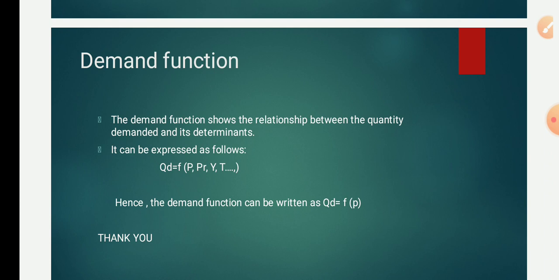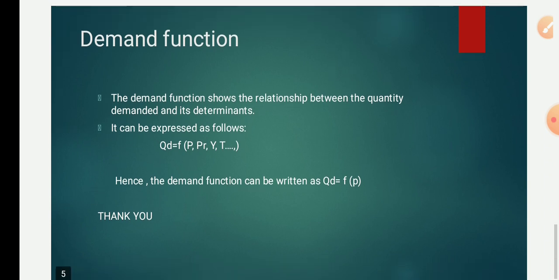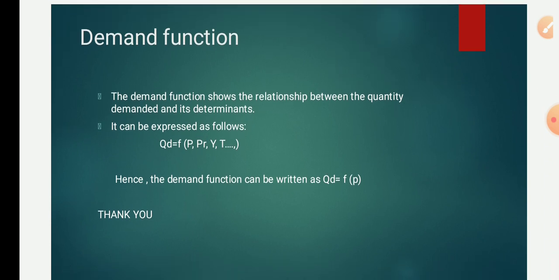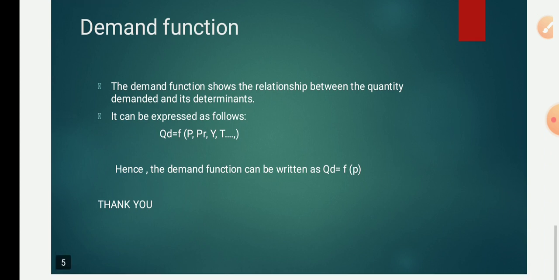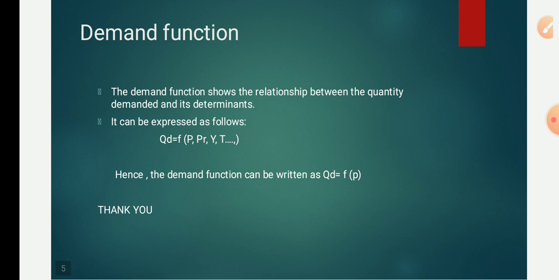Number two, price of other goods. Number three, consumer's income. Number four, taste and preferences. Very good, these are the determinants of demand. So the demand function means a relationship between quantity demanded and its determinants.